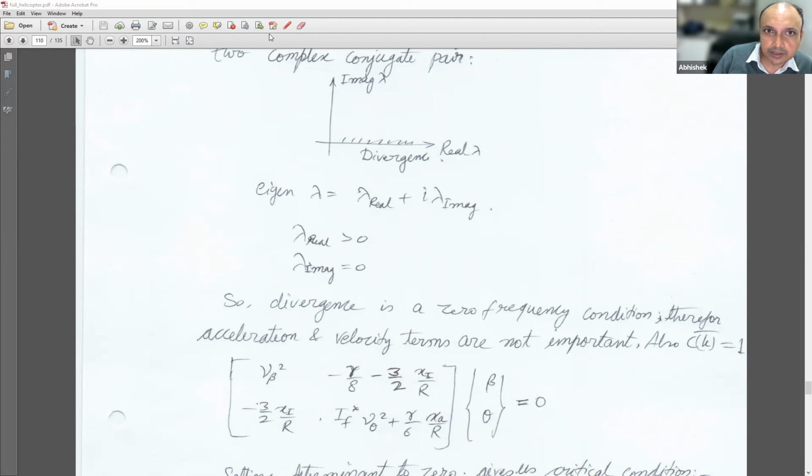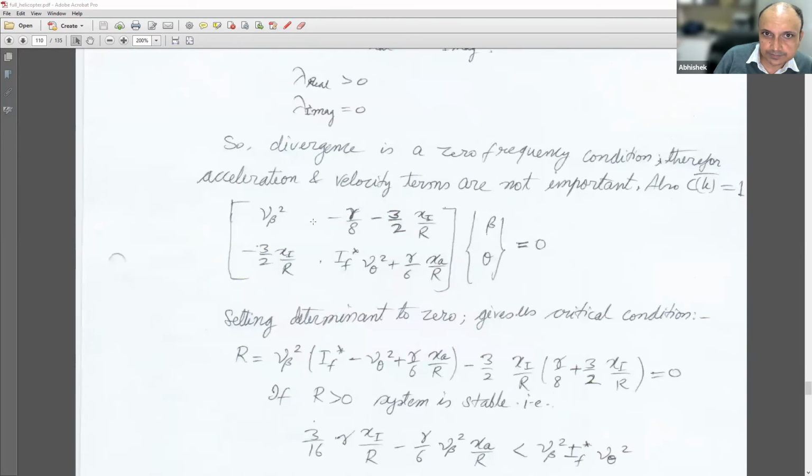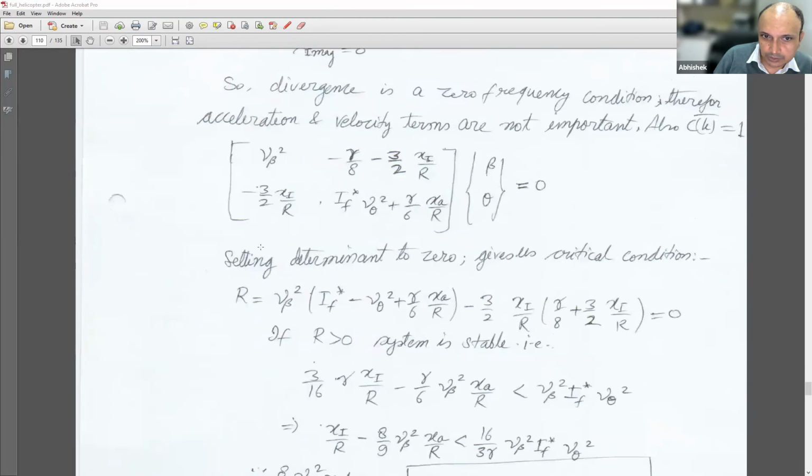So let's see what we get out of this. Now we set the determinant for this particular matrix to be equal to 0. Setting the determinant equal to 0 gives us the critical condition.